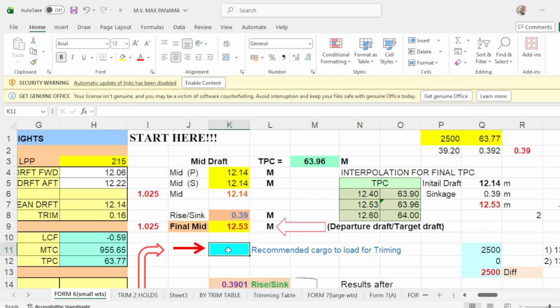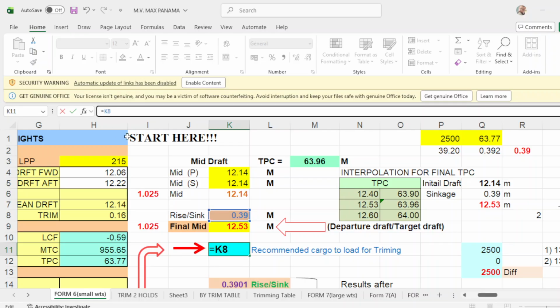The formula is you put equals, click the sinkage, which is the 0.39. Then you put equals, multiply by your TPC of 63.96. You click this one, that is M3, and times 100.